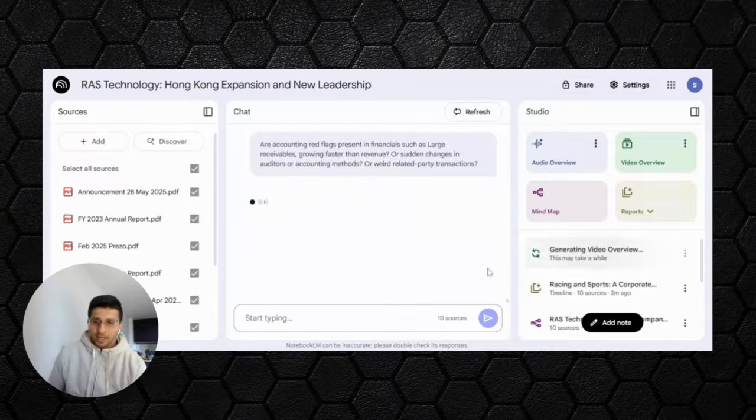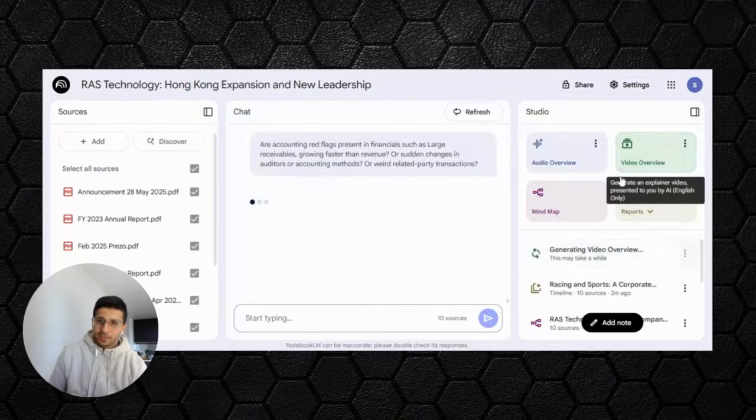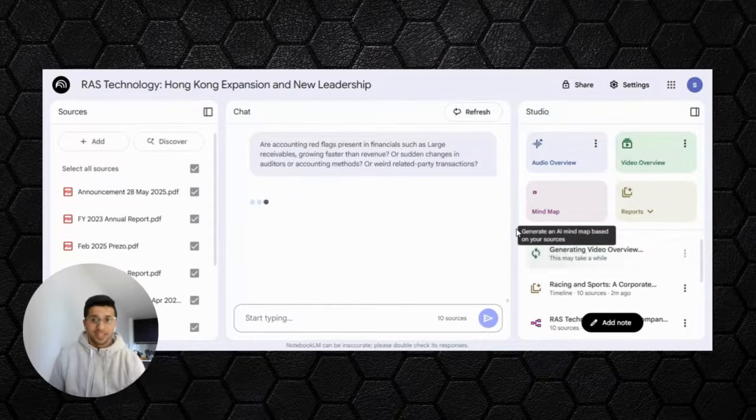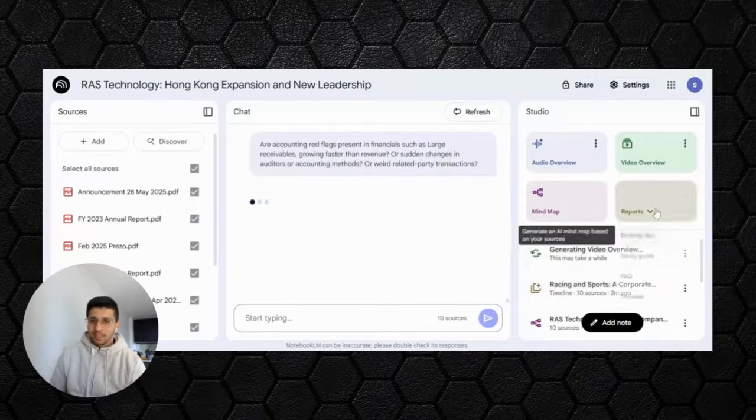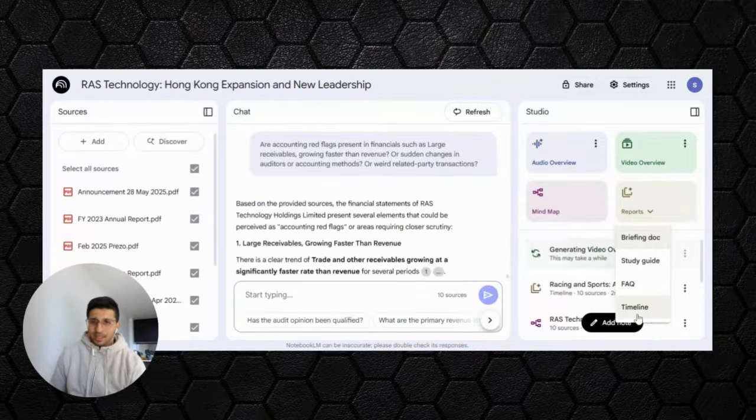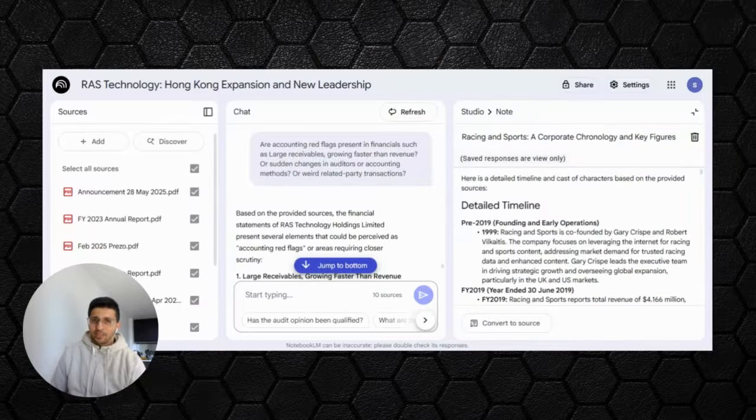I'm also in the background trying to see what the video overview does. I have not tried this feature before, so I'm curious to see what kind of video overview it can generate. The one thing that I wanted to show you was also timeline, which is pretty cool. I basically went here in reports and I said timeline, and this is what it generated for me. So if we can look into this, I think it's really helpful to understand the company timeline.